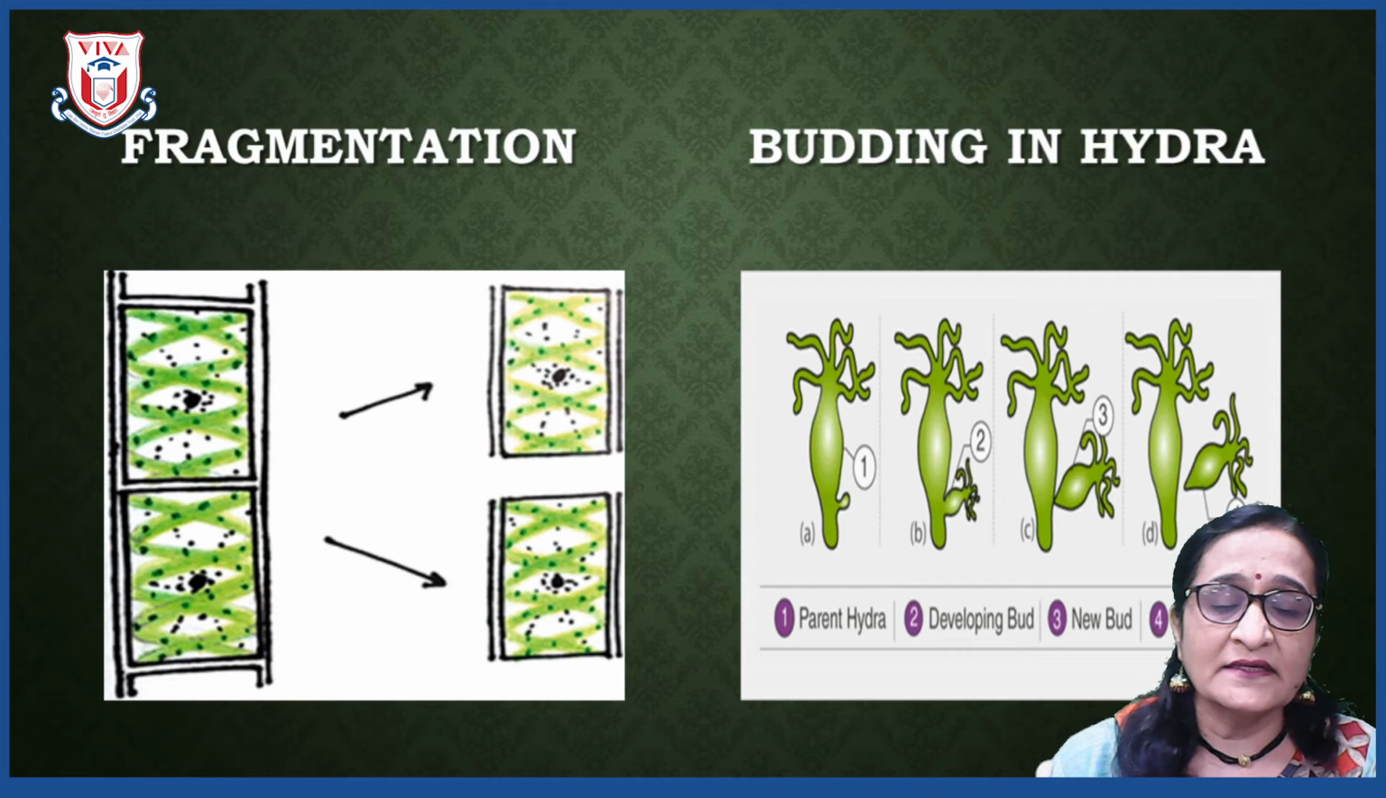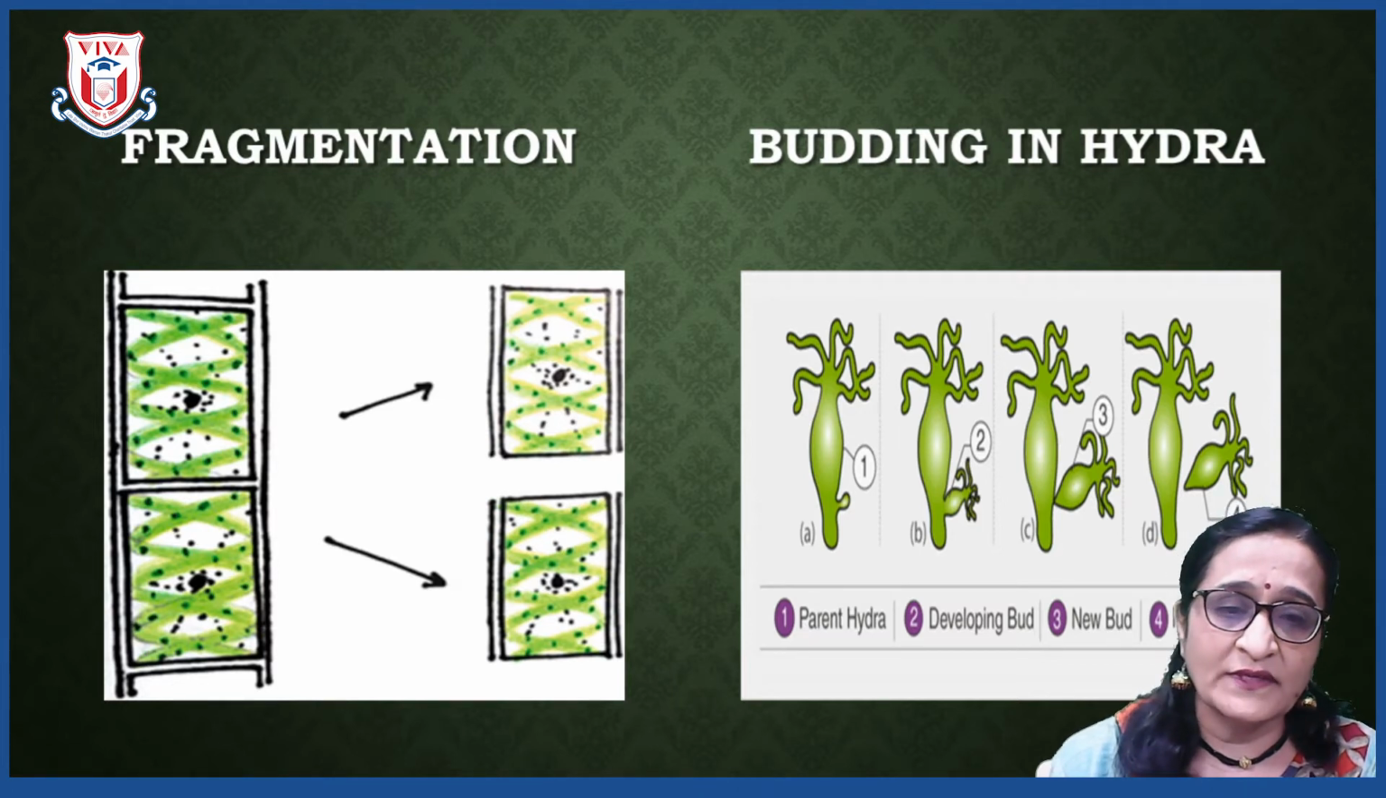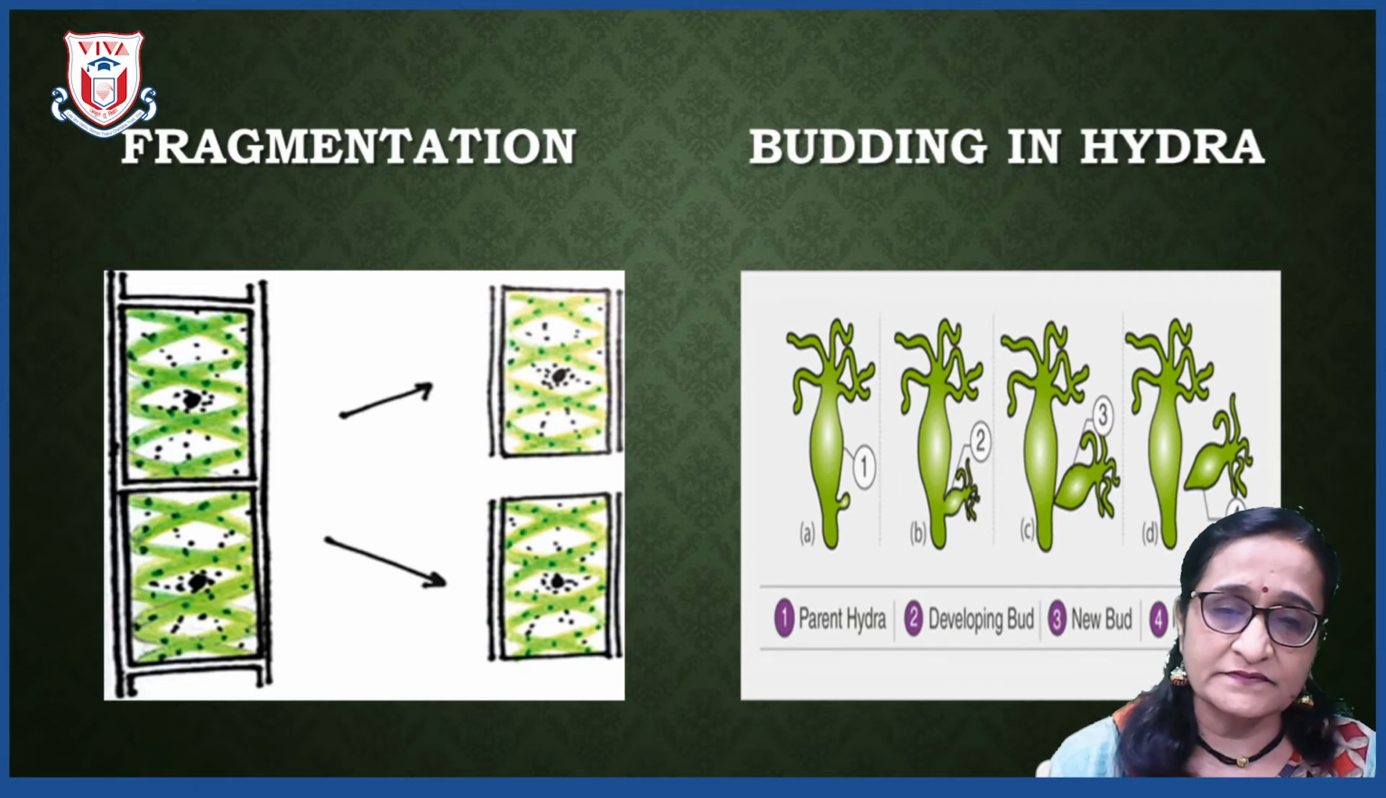Next is budding in hydra. Hydra, which is a coelenterate that grows in marine water, when it matures, develops a bud on it, and when this bud grows, it gets nourishment from the parent hydra. As soon as it is completely grown, it gets detached from the parent hydra and starts living an independent life.